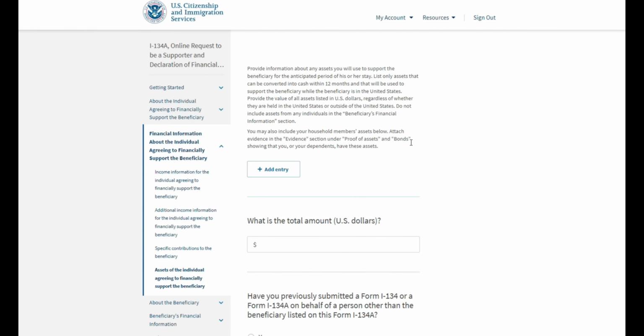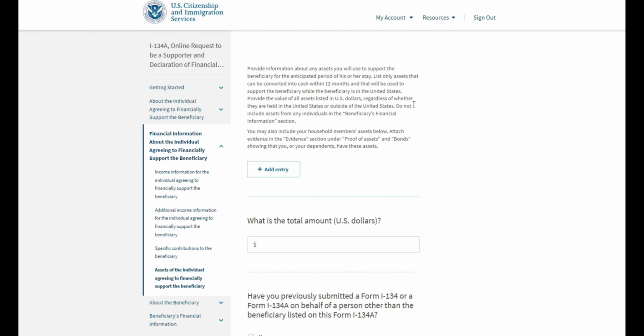And another thing you need to consider before you write in your assets: you will need to provide evidence of these assets. When it comes to evidence of things like checking and savings accounts, you will need to provide bank statements of those accounts demonstrating that amount. However, if you are trying to use assets such as the value of your house or vehicle or any other real estate that you may have, you will need to obtain an appraisal document for these. You will need to provide mortgage statements and everything like that.